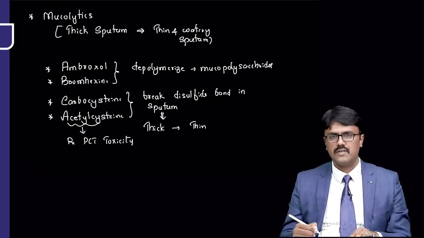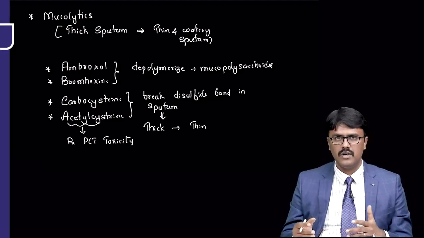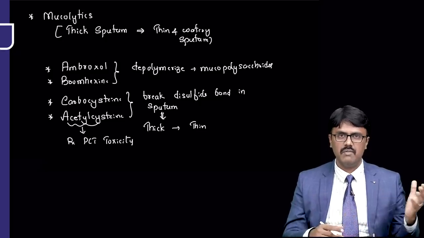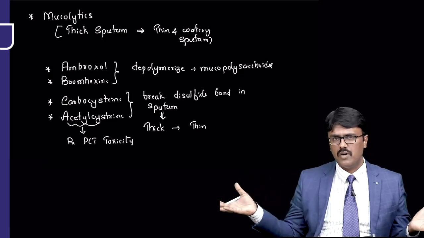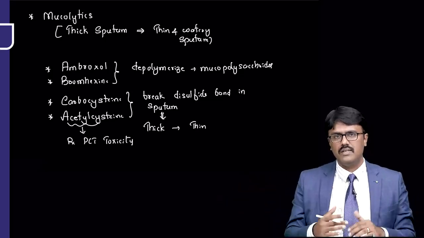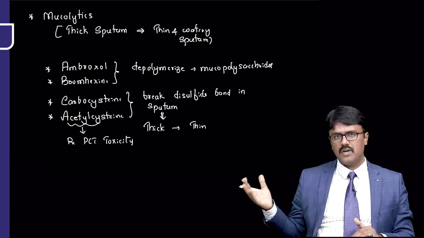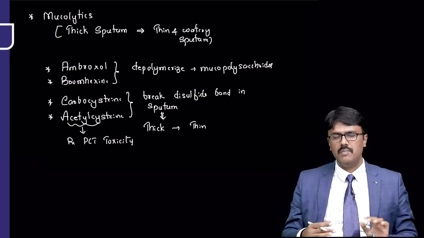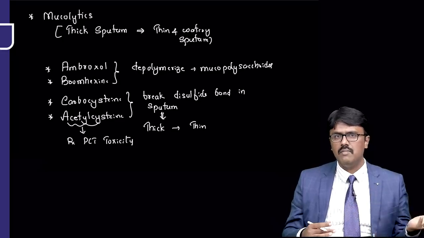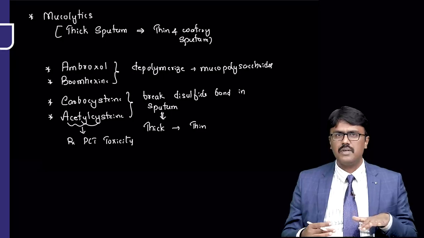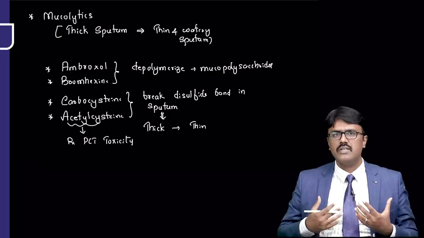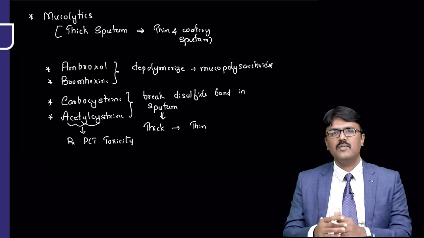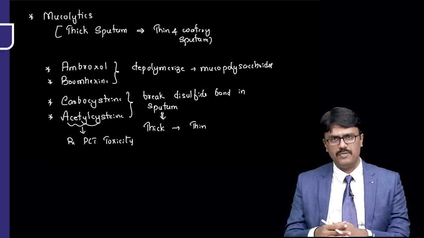So these are the mucolytics, expectorants, opioids, and NMDA antagonist. Please don't exchange the cough syrups. Suppose a patient comes with dry cough. If you give a productive cough syrup, what happens? The dry cough will increase, because the expectorant and mucolytic syrups try to induce cough and throw the sputum out, even if there is no sputum. If a patient has productive cough and you give him a dry cough syrup, what happens? The cough is suppressed, the sputum stays inside, and the infection will flare up. So you have to diagnose carefully and then use it. So this is about drugs for cough. Thank you all.